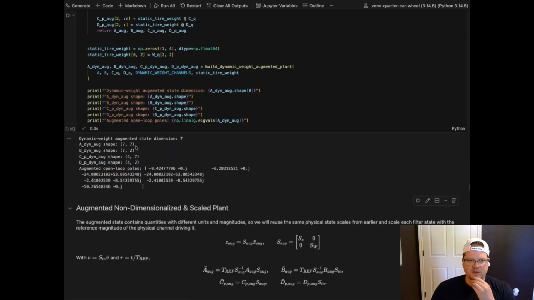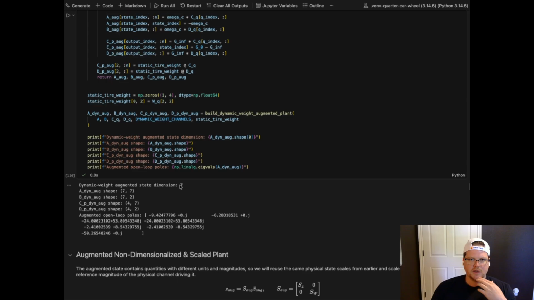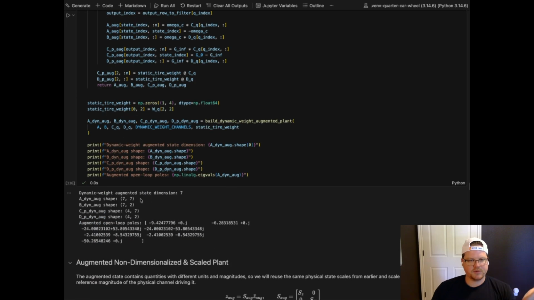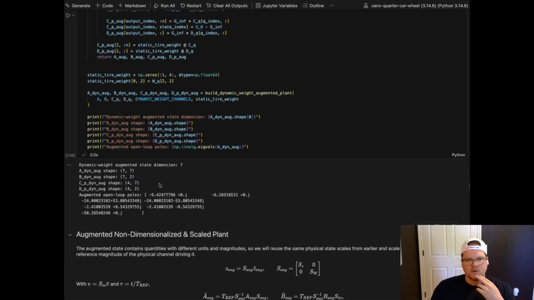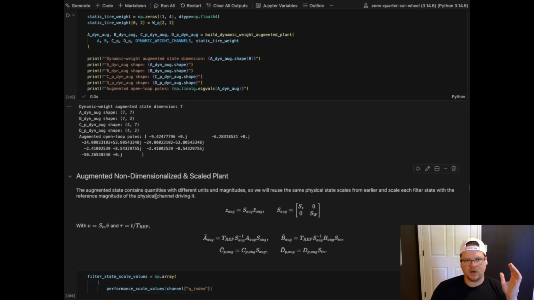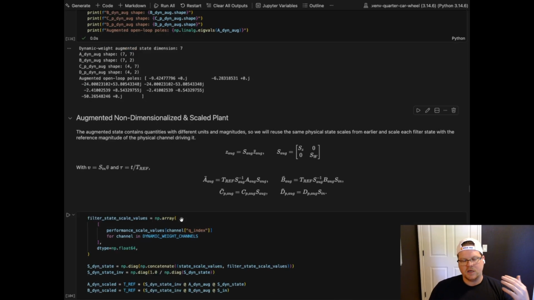So it's 7 by 7 for the state, and you can see we have 7 state variables. The inputs are the same. But then we have more of these internal filter states, right? Which is the plus 3 from 4 to 7. So we have the dynamic weighted augmented state now.